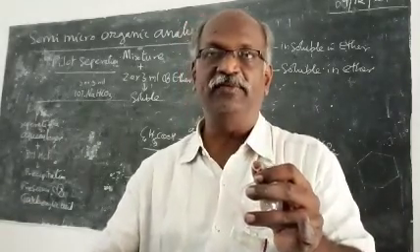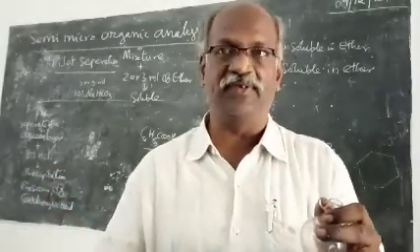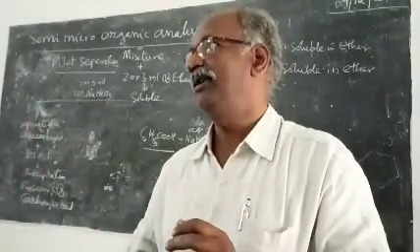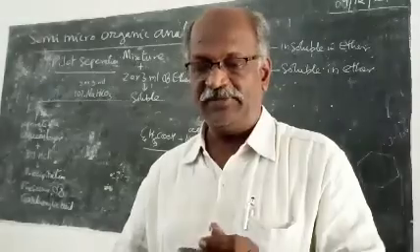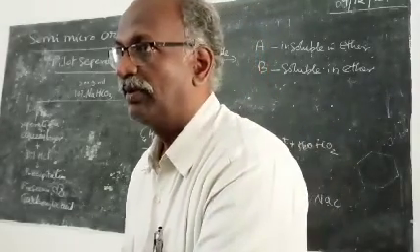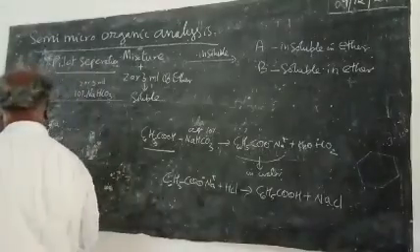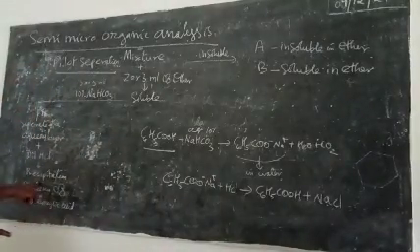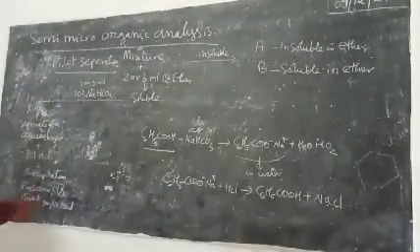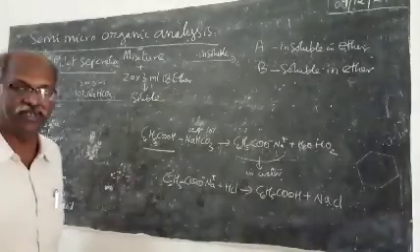Neutralize the aqueous layer with dilute HCl or concentrated HCl. You will have the carboxylic acid. I will demonstrate one by one. Now, suppose if there is no precipitation, that means carboxylic acids are absent. Then what shall we do?